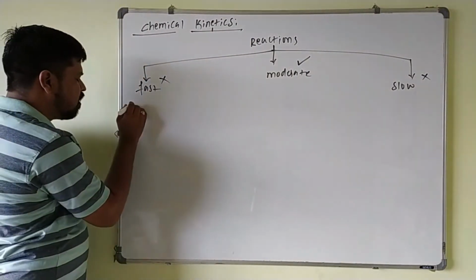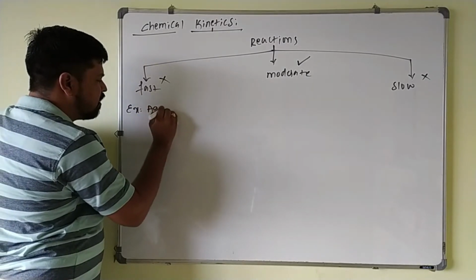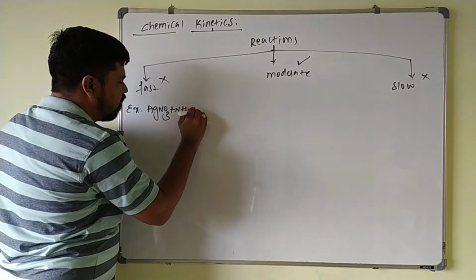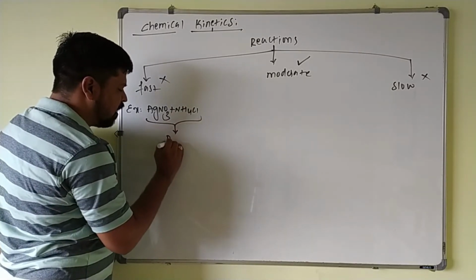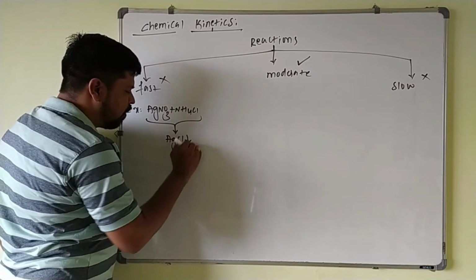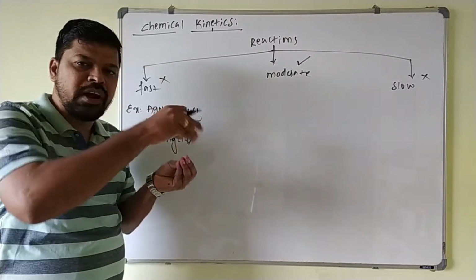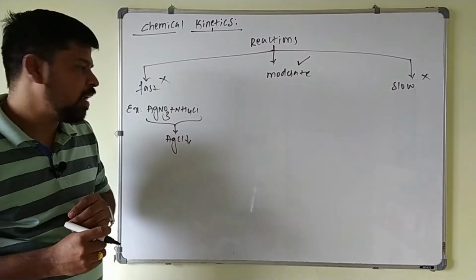For example, if silver nitrate, AgNO3, is added to ammonium chloride, the reaction takes place at a very fast rate, so that AgCl is precipitated immediately whenever we add AgNO3 to the solution of ammonium chloride in the test tube. So for this reaction, chemical kinetics cannot be applied.